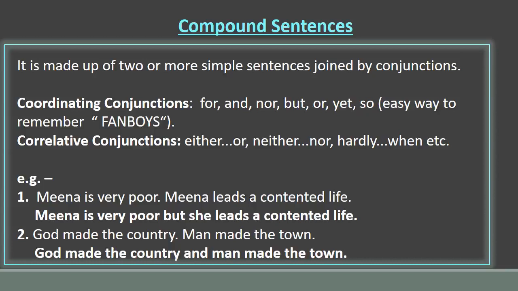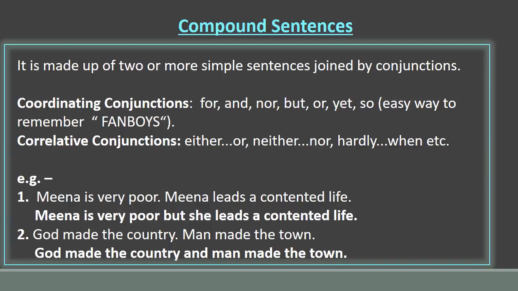Coordinating conjunctions: for, and, nor, but, or, yet, so, etc. An easy way to remember these conjunctions is to remember the word FANBOYS. Some correlative conjunctions: either, or, neither, nor, hardly, when, etc.